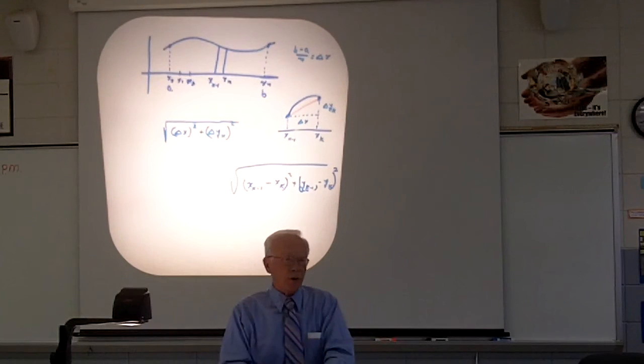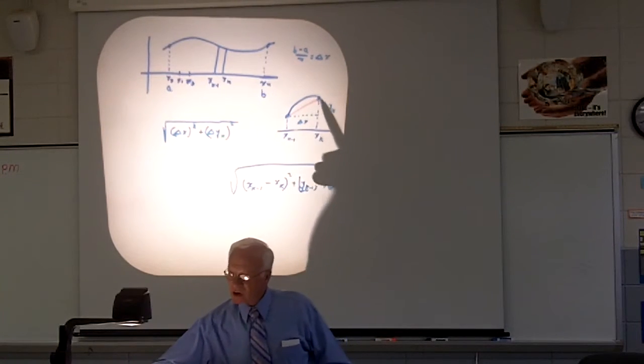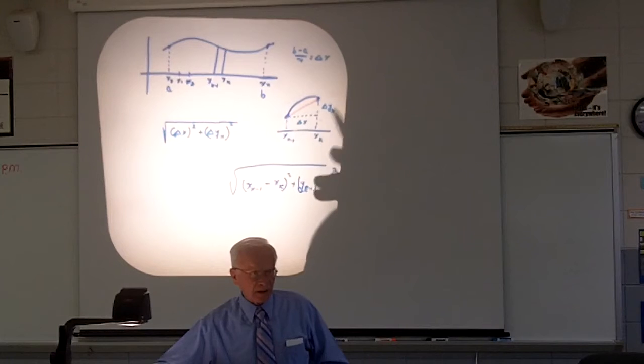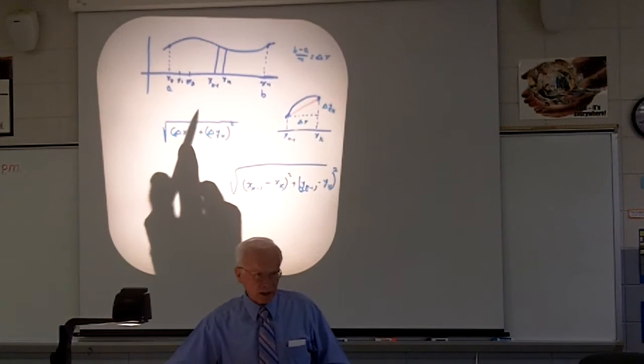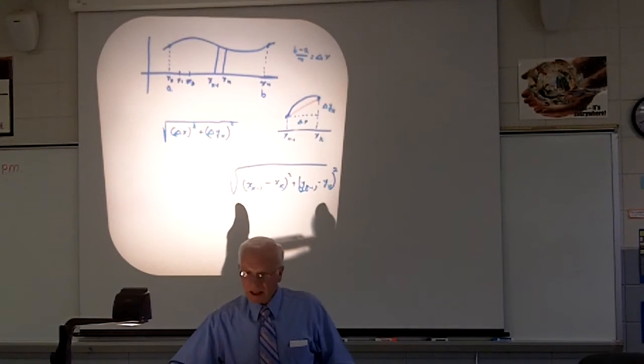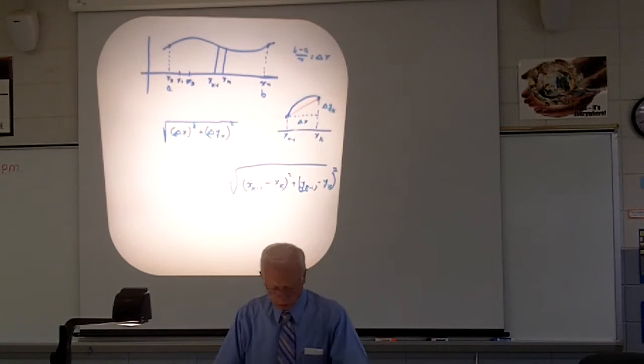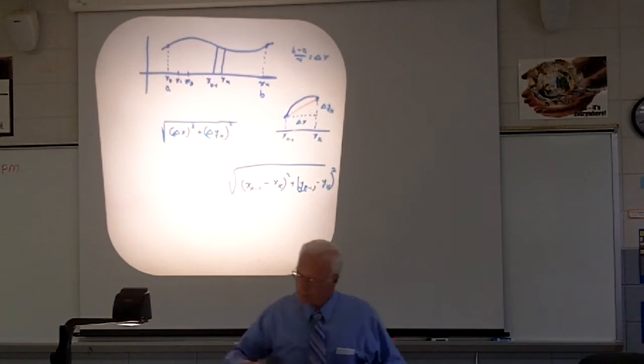The old distance formula. The change in the x's and the change in y's kind of thing. And this is just a shortcut. Okay, any questions about this over here now? Where I am and what I'm doing?